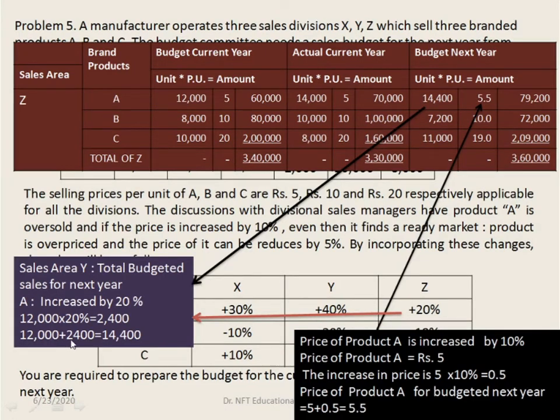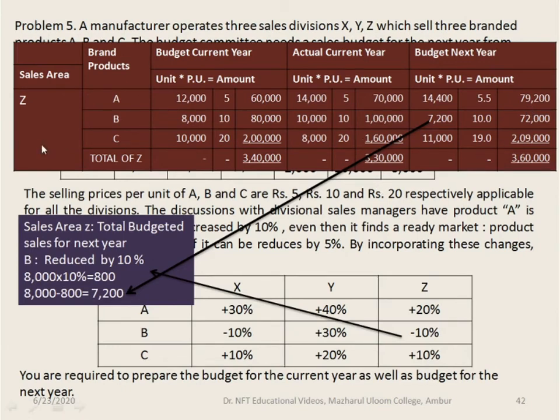So 12,000 plus 2,400 is 14,400 units. Here the price is increased by 10%. The price of product A is 5 rupees. The increase is 5 into 10%, that is 0.5. So 5.5 is the budgeted price for the next year, which is recorded here. 14,400 into 5.5 is 79,200.